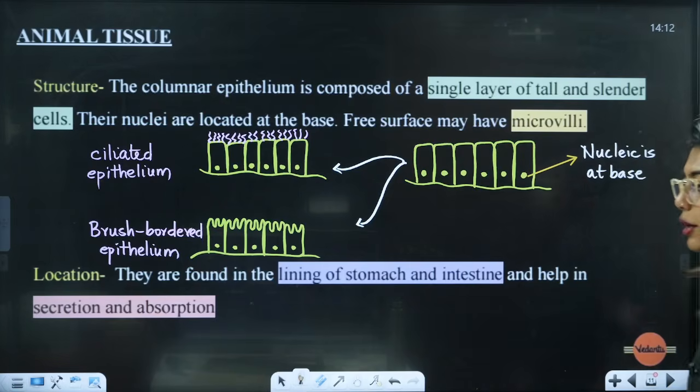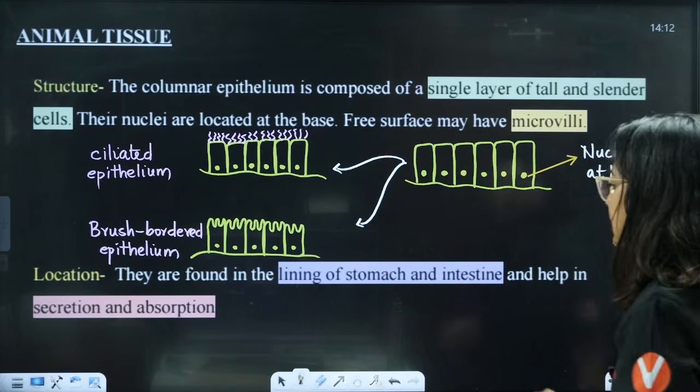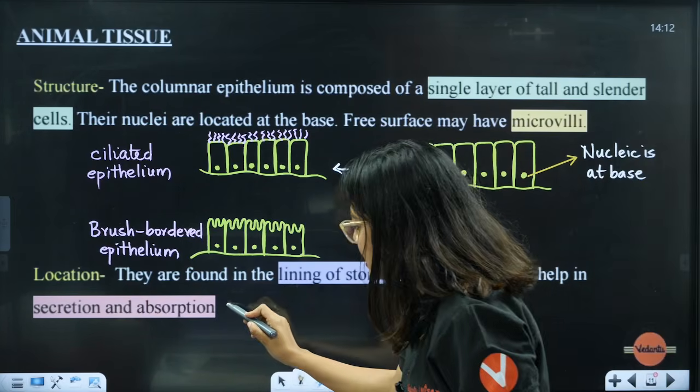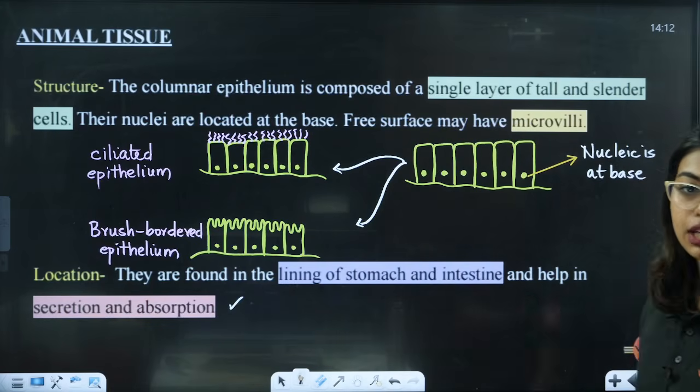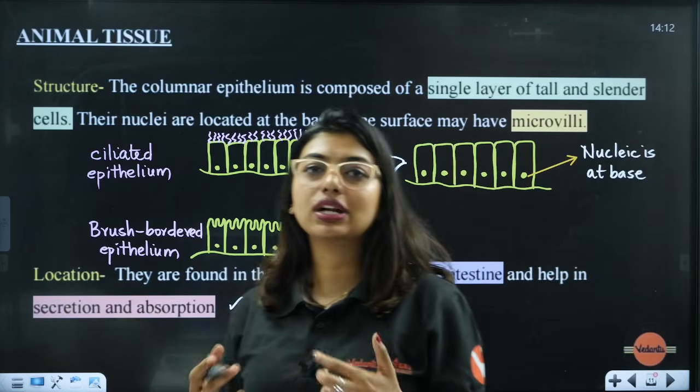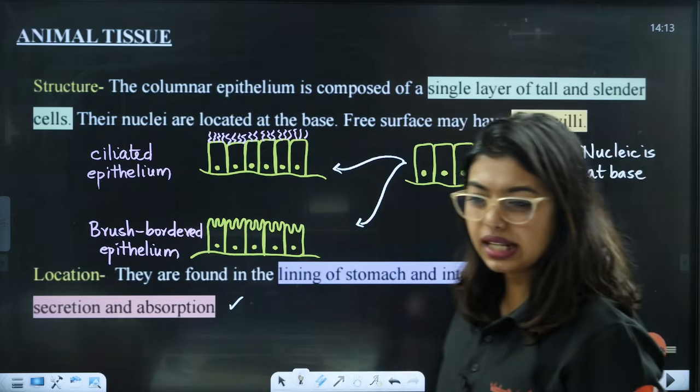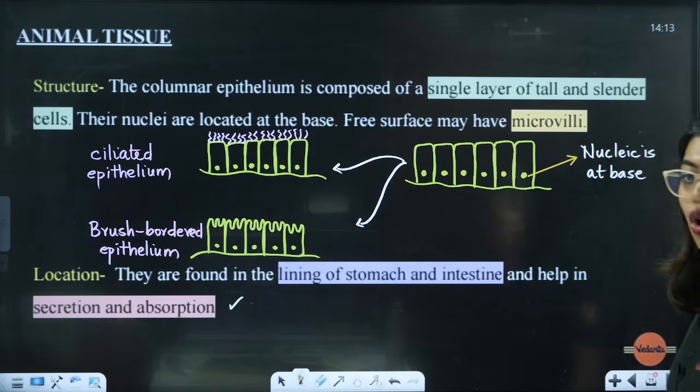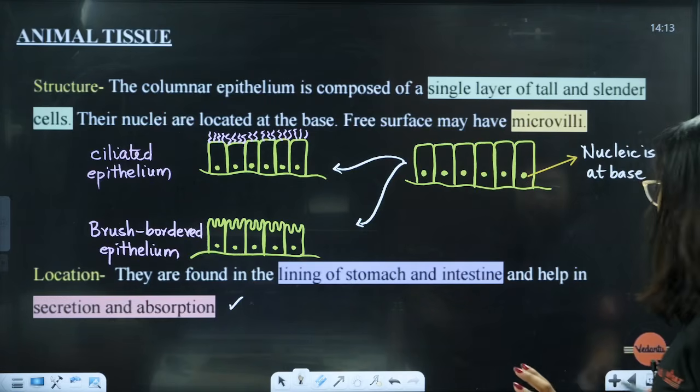Now we are going to see where they are present. They are found in the lining of the stomach and intestine, and they help in secretion and absorption. Where are they present? They are present in the lining of the stomach, and if they are present, they are going to help in what? Secretion and absorption. Very easy, right? Very easy, right, so far? Nothing complicated we have learned. Everything is very simple.